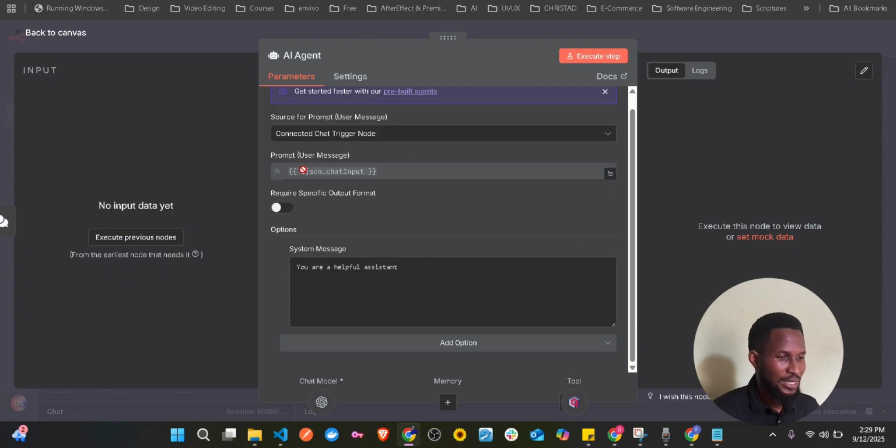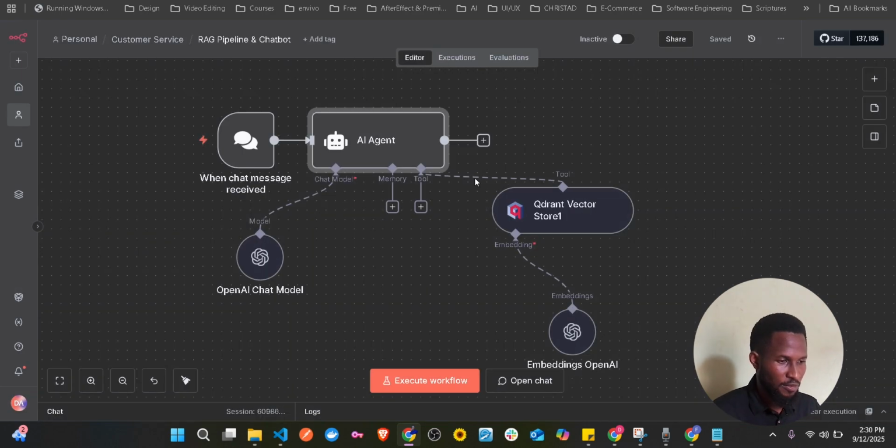But this is going to be getting the prompt from the chat node itself, and for the chat model I use the OpenAI model, and then the tool, because when you send a message, the agent or the LLM is going to search using the Qdrant vector. That's where we store our knowledge.